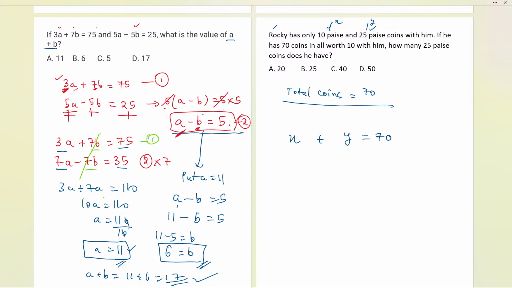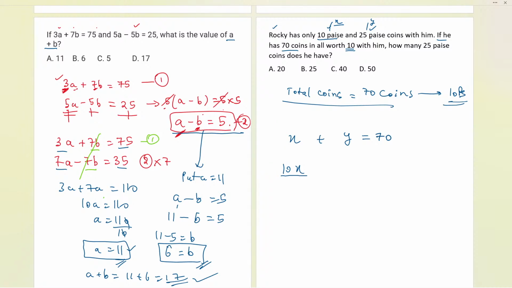Now he is having a total worth of 10 rupees overall. So if we have X 10 paise coins, then 10 times X will be the total money which comprises only 10 paise coins.